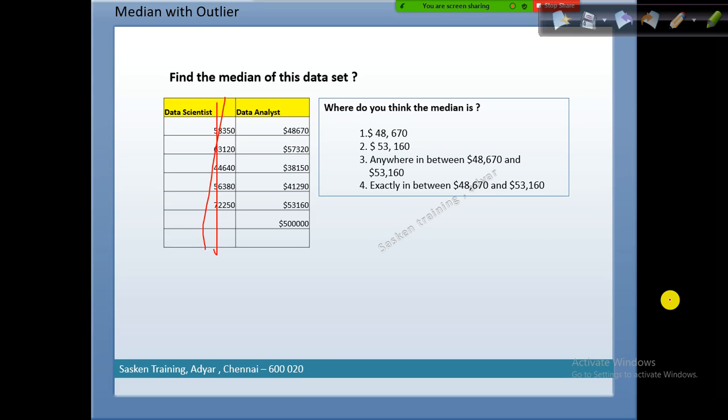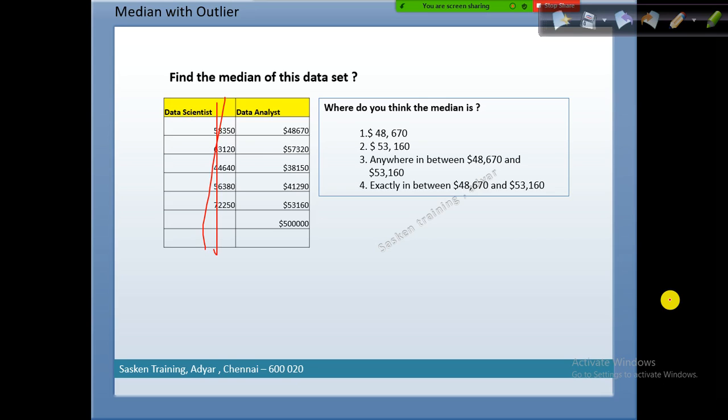Which one can we use? Anywhere in between 48,000 and 53,000, or exactly between 48,000 and 53,000. Exactly, right? Exactly between 48,670 and 53,000. The answer 4 is the correct one.